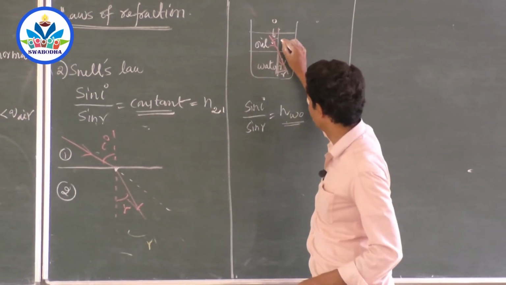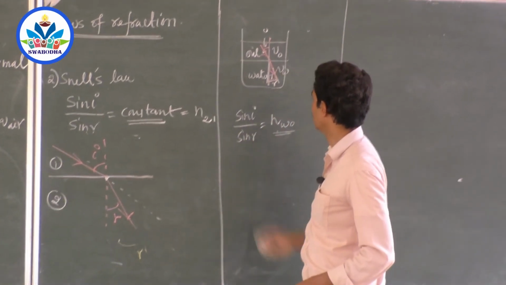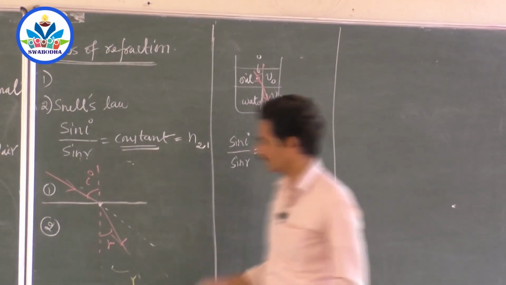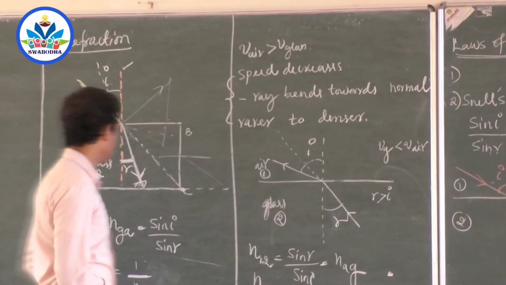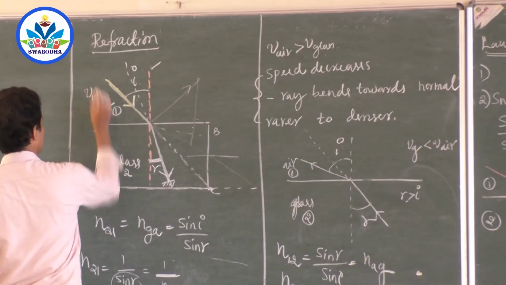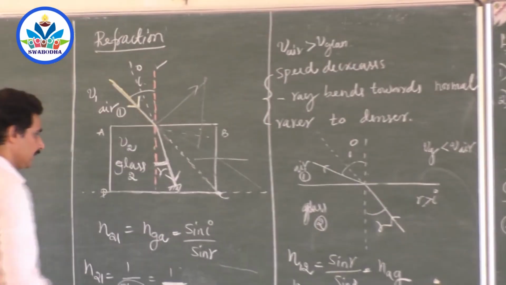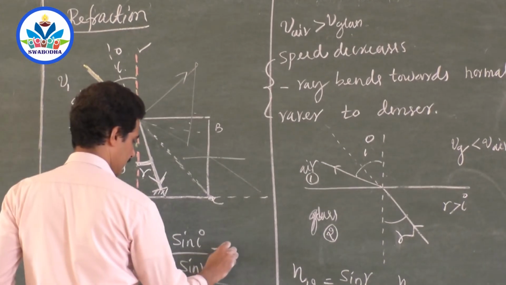What is the velocity of light in oil? What is the speed of light in water? Divide them. Suppose I go back to the original diagram: what is the velocity of light in the first medium? What is the velocity of light in the second medium? Simply divide them, and you will get the refractive index of the second medium with respect to the first.